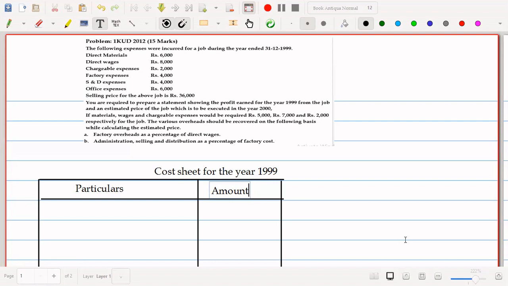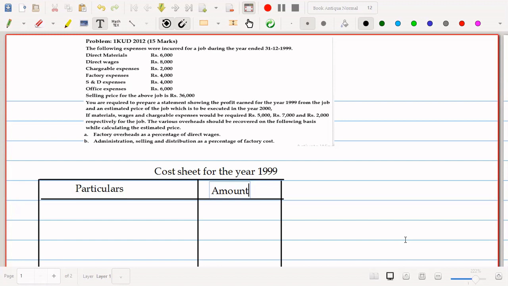The following expenses were incurred for a job during the year ended 31/12/1999. Materials, wages, chargeable expenses, factory expenses, selling and distribution expenses, office expenses, and selling price is 36,000. So every information is given here regarding 1999. You are required to prepare a statement showing the profit earned for the year 1999 from the job and an estimated price for the job which is to be executed in the year 2000.